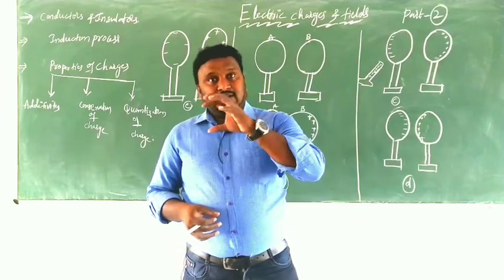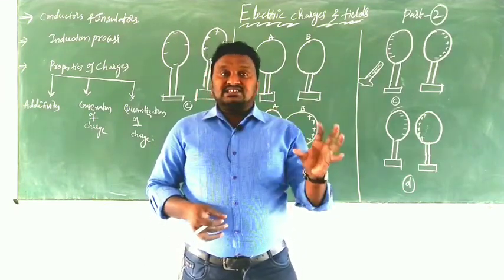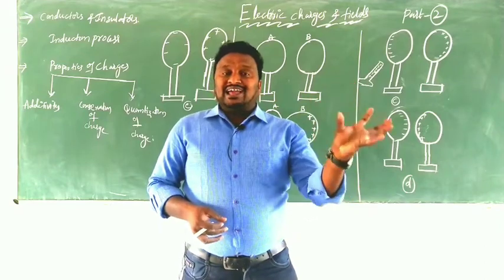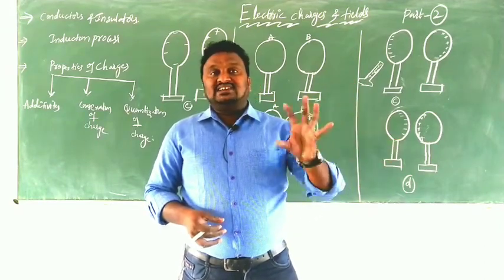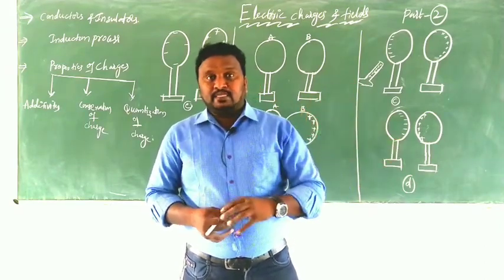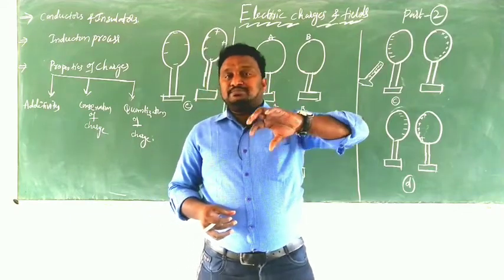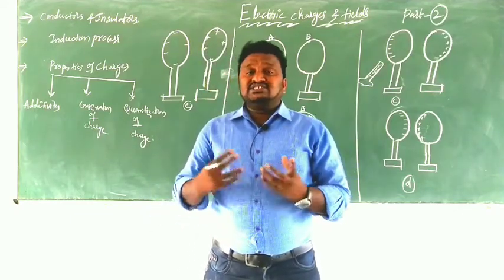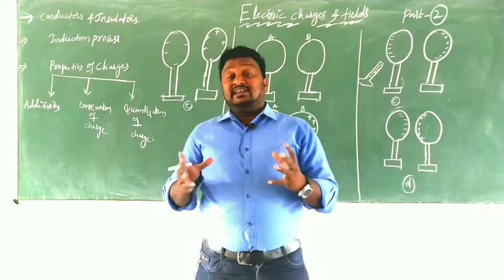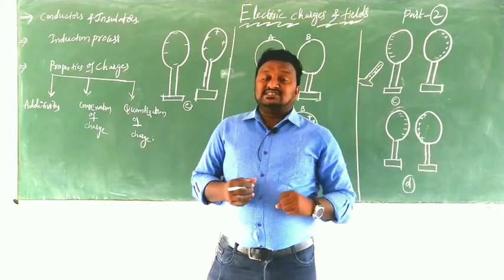As I told you in the previous class, like charges repel each other and unlike charges attract each other. Here the nuclear charge is positive and the electron charge is negative, so obviously they attract each other.